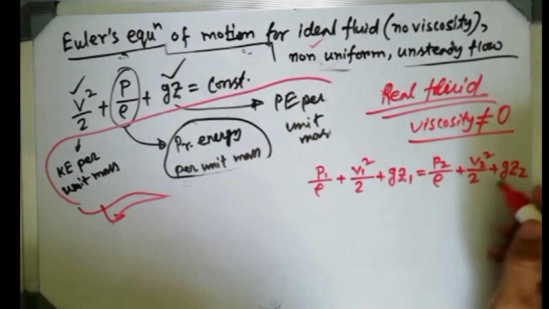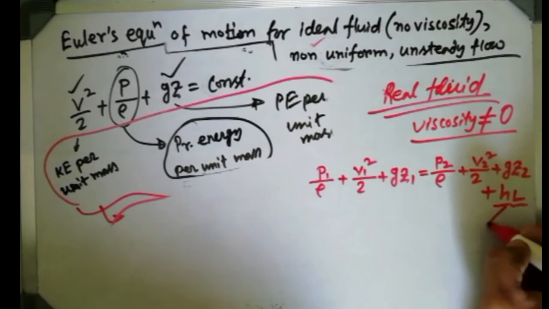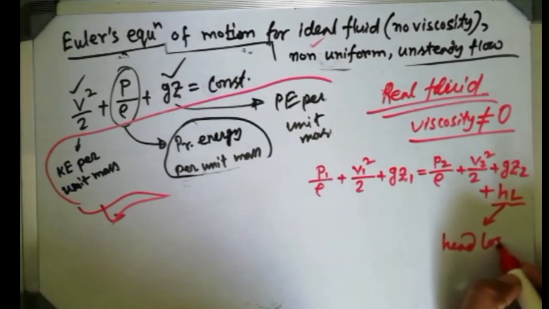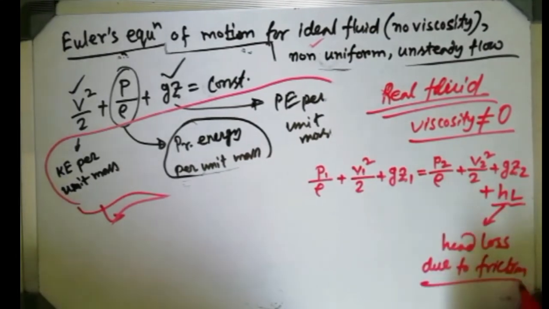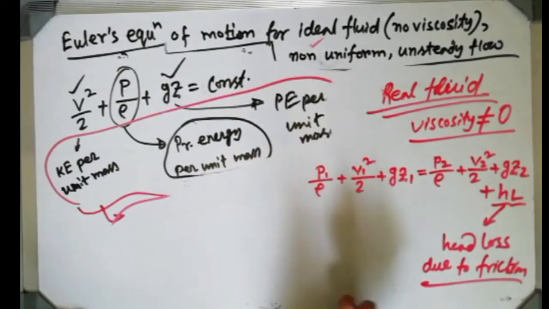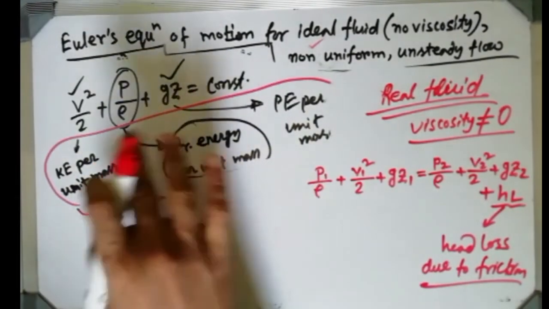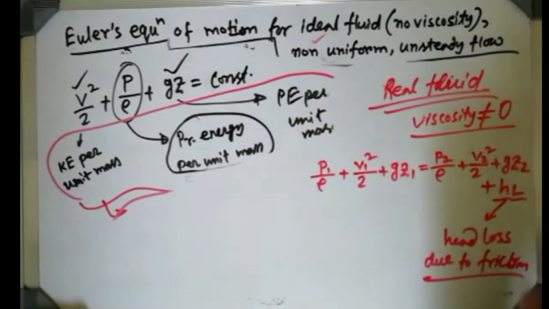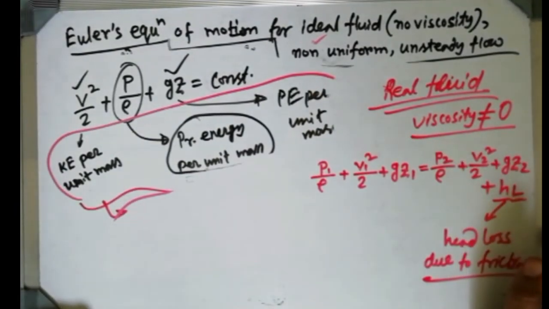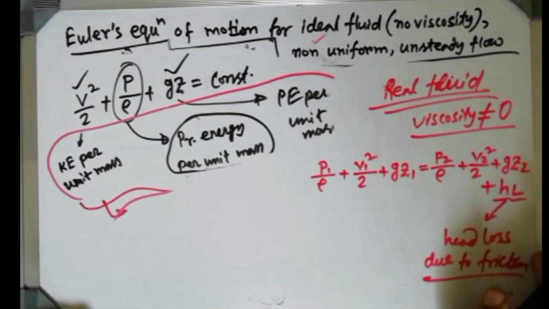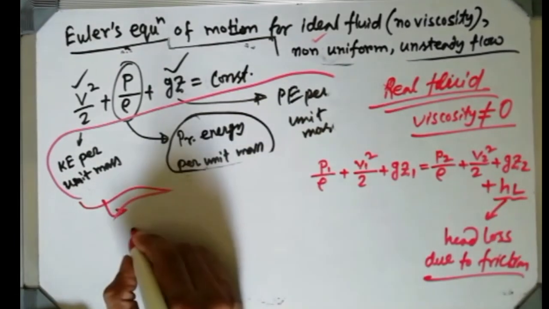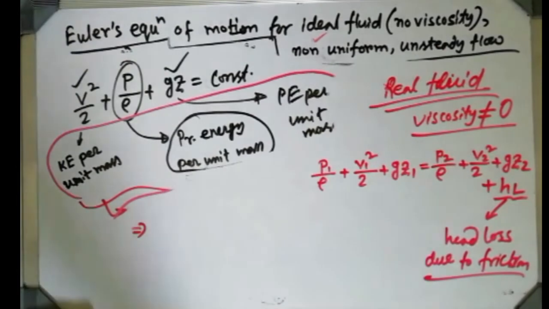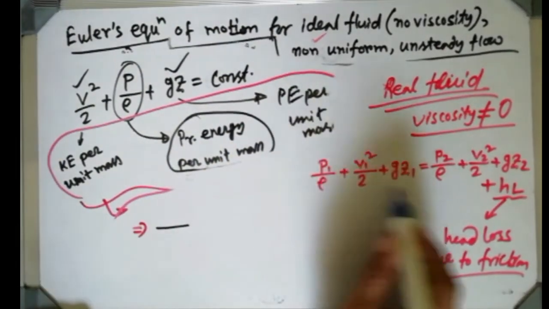If there is viscosity, one term will be added over there, that is written as HL, and HL is nothing but head loss due to friction. If the fluid is real, then you can consider this Bernoulli's equation in this form. One HL term will be added there. It is written as head loss or energy loss due to friction of the fluid molecules. Understood? Fine.